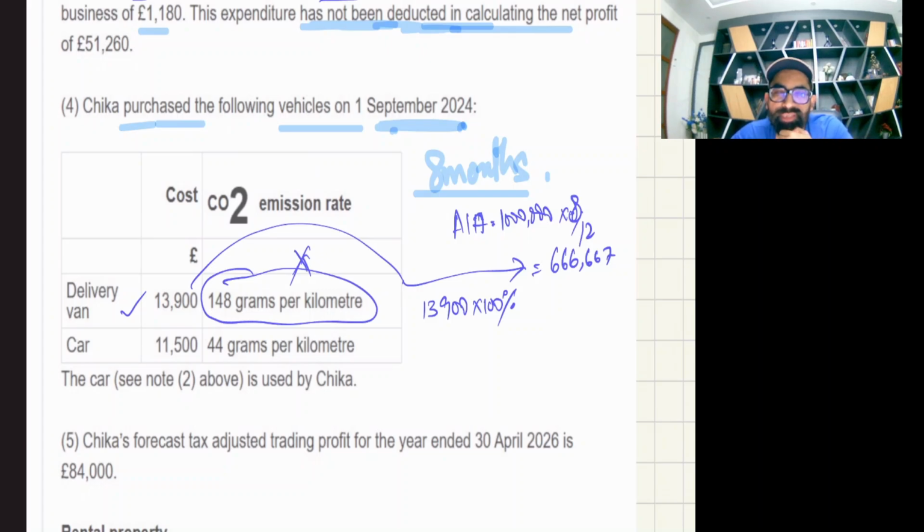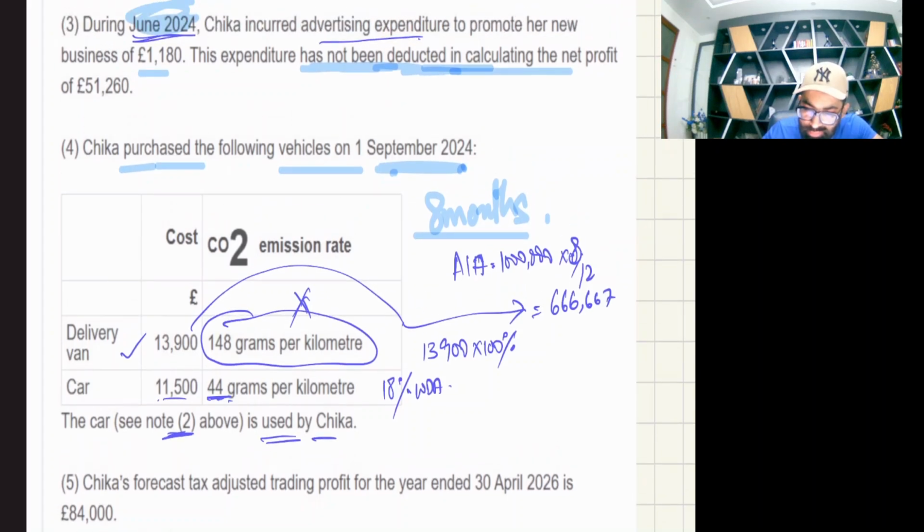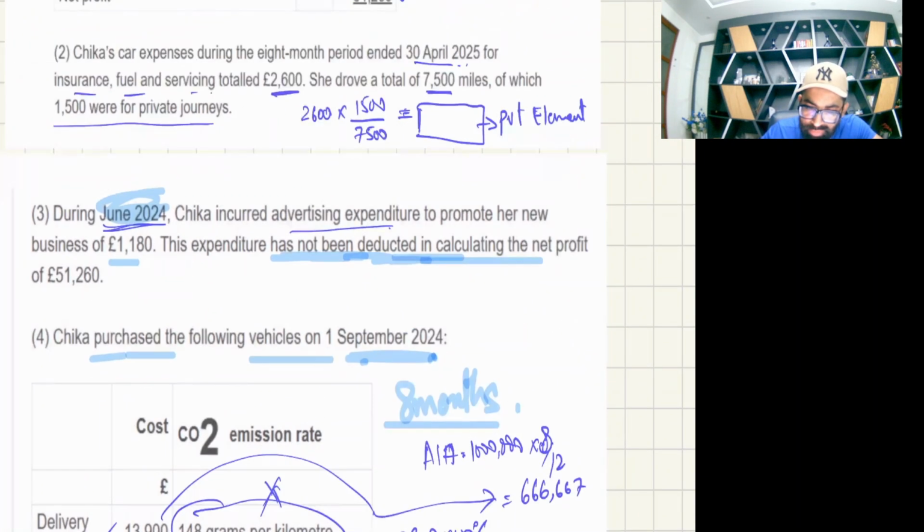Now my dear student, the next thing is the car. For a car, yes, CO2 is very important, 44 grams. That means between 1 to 50, so it's a main pool car and it will attract 18% WDA. But the good news is, listen, that the car is used by Chika, and see this, it's a privately used car.